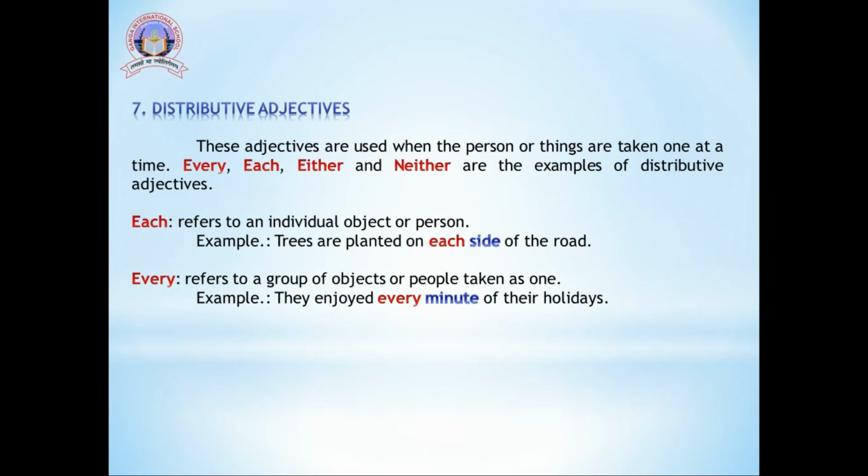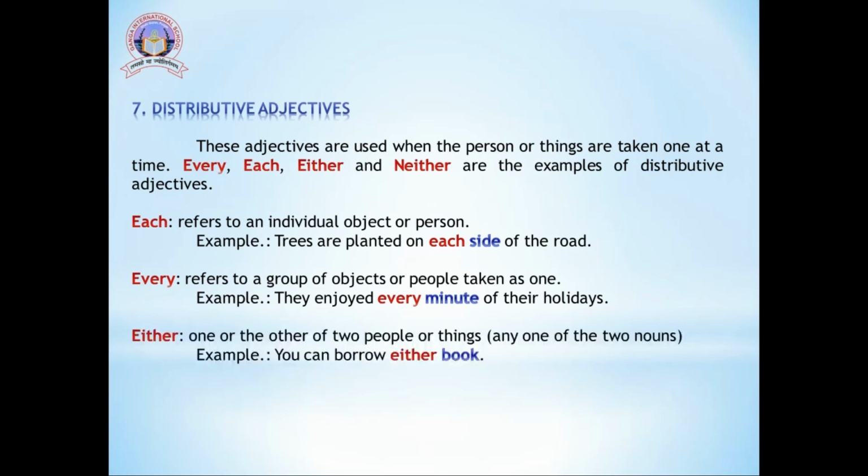Every refers to a group of persons or things taken as one. When we are talking about the whole group but describing it as one, there we use every. For example, they enjoyed every minute of their holidays. In the next sentence, the word is either. It means one or the other of two people or things, any one of the given two nouns. For example, you can borrow either book, meaning you can take any one book from the given two books only.